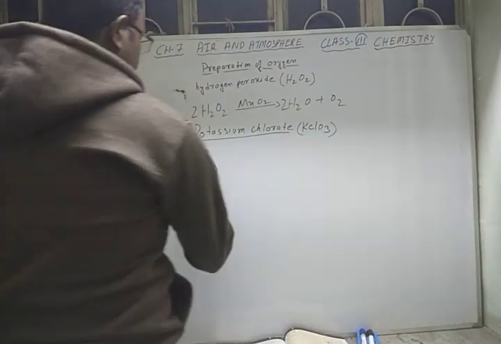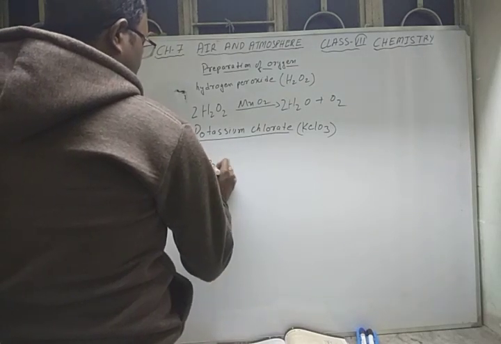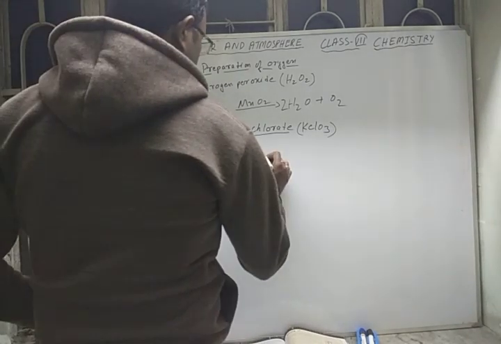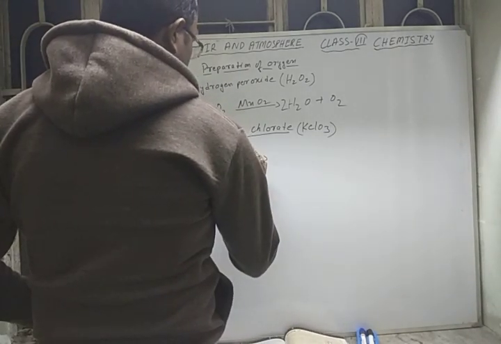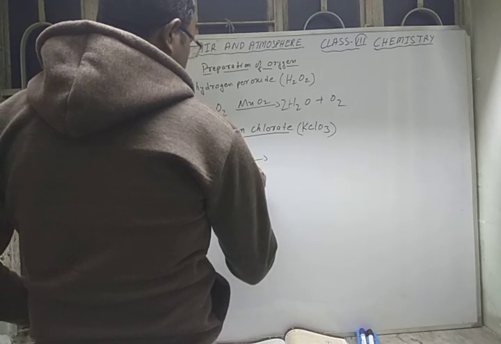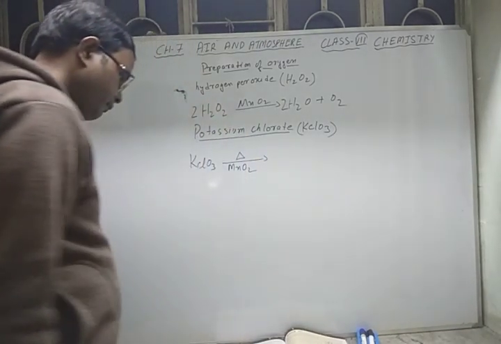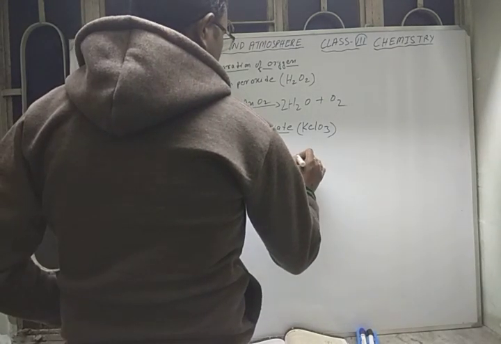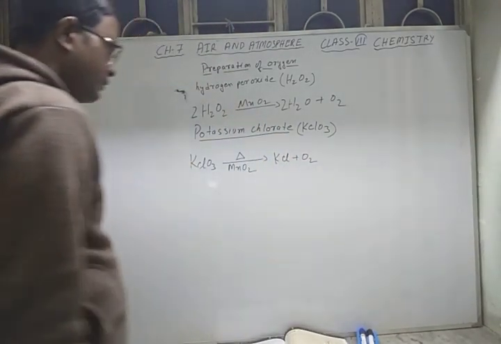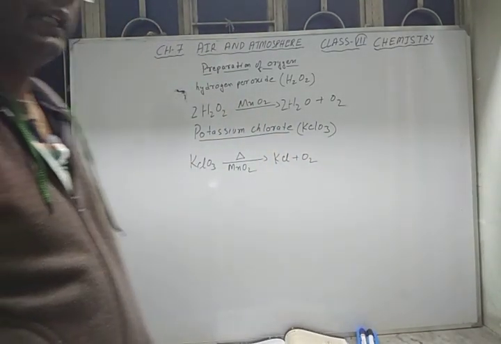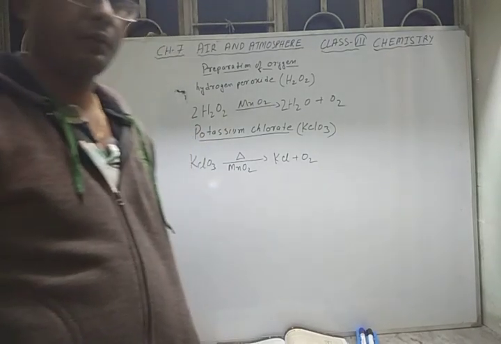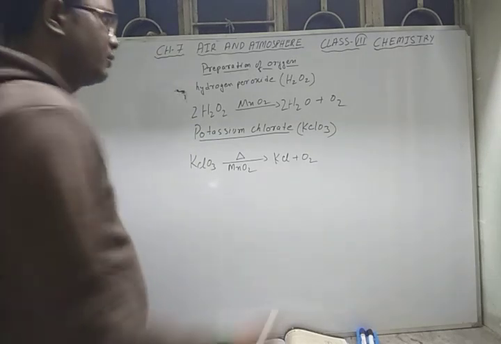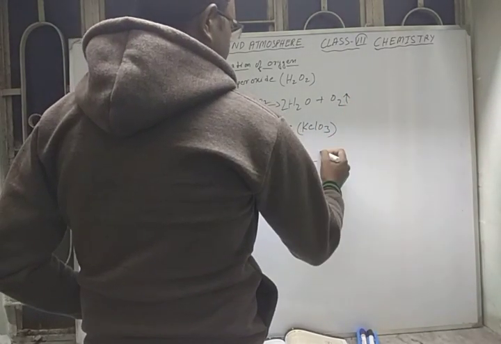Again we have to decompose this KClO3. We have to heat it, and using the catalyst MnO2, it will decompose to form potassium chloride, KCl, plus oxygen gas. So potassium chlorate, when decomposed by heating in the presence of catalyst MnO2, gives KCl plus oxygen gas.